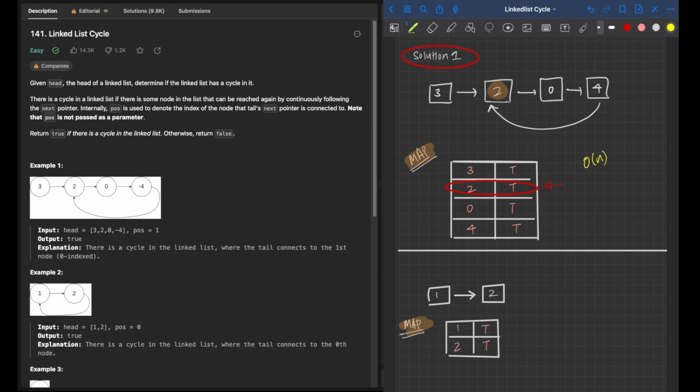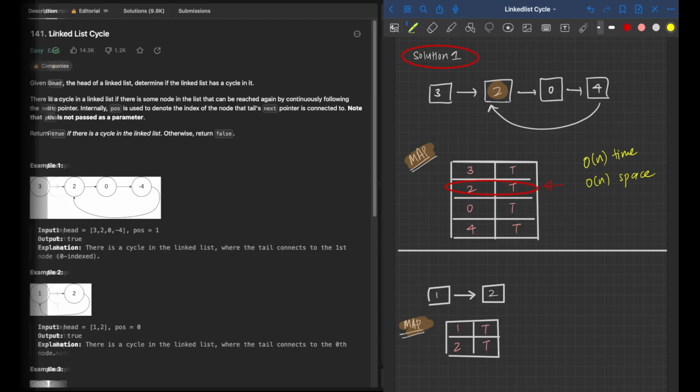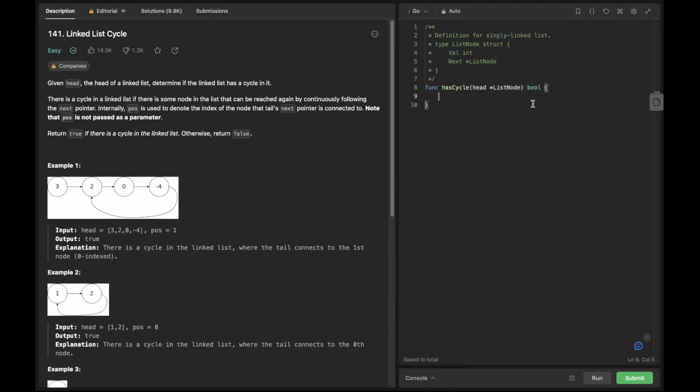And this solution takes O(n) time complexity because we are traversing the linked list only once, and O(n) space complexity because we are using a map to store the n elements in the linked list. Let's code it out. First, initialize a map of a list node to has encountered Boolean.